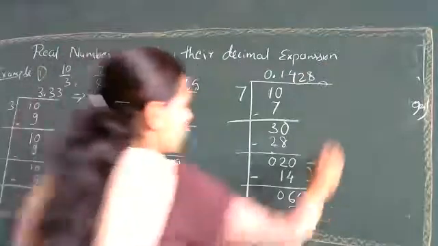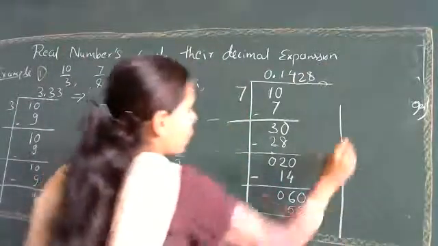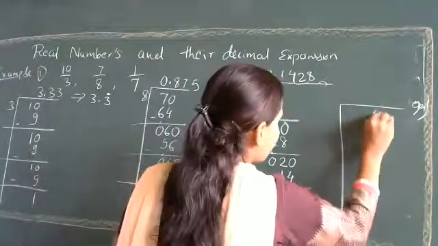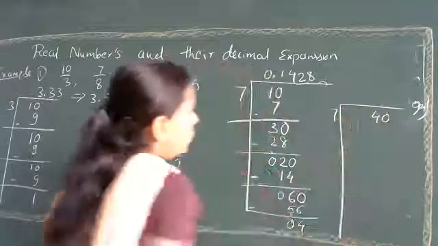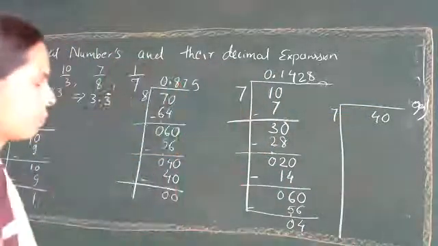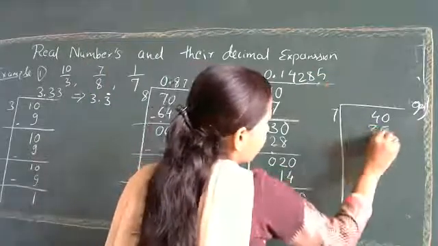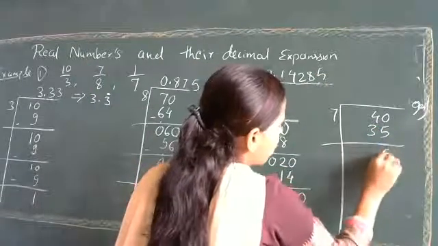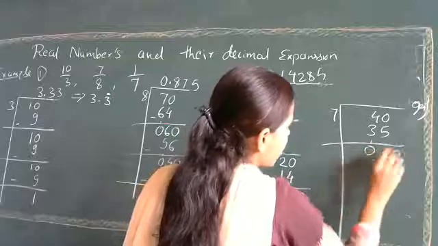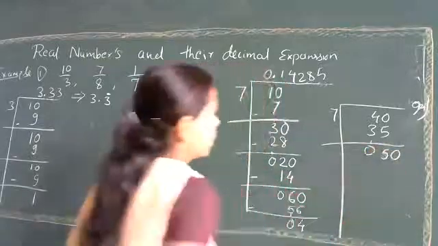Okay, we will see some more values. We now have 4, meaning 40. If you divide with 7, what will you get? 7 5s are 35. What remains? 5. Again it is 50.